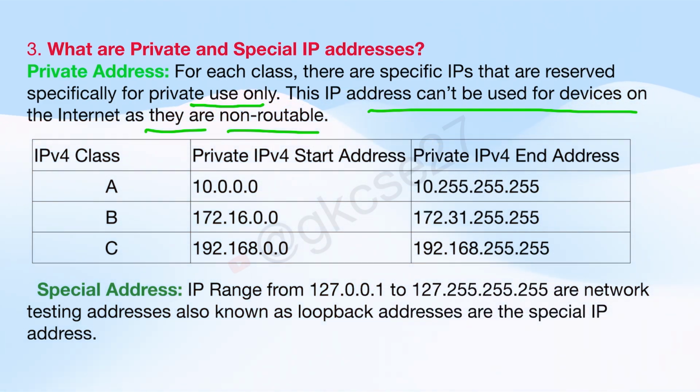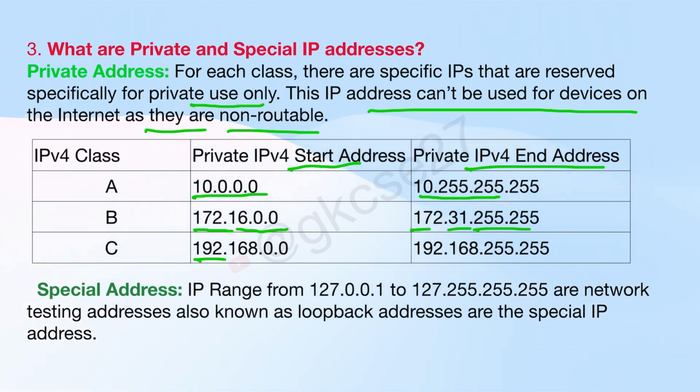See, for class A, its starting address and its end address, both are given. It will start from 10.0.0.0 and it will end at 10.255.255.255. Class B private IP address starts with 172.16.0.0 and it will end with 172.31.255.255. Actually, these are some specified private IP addresses, so we should just know.